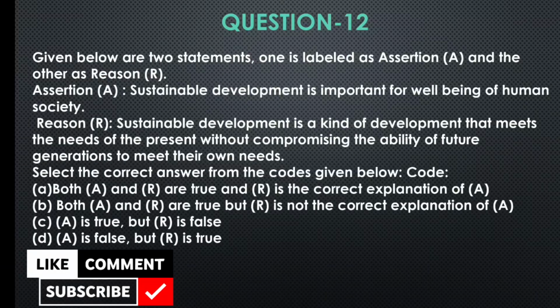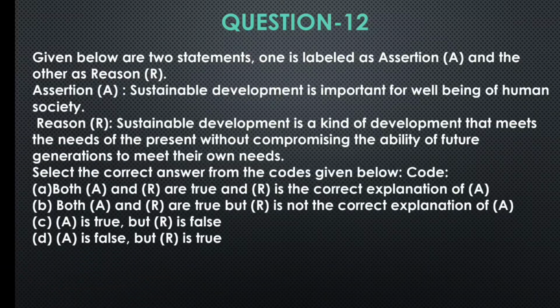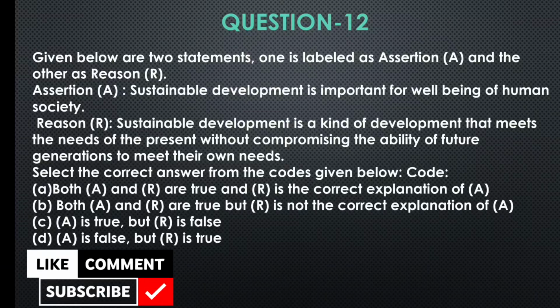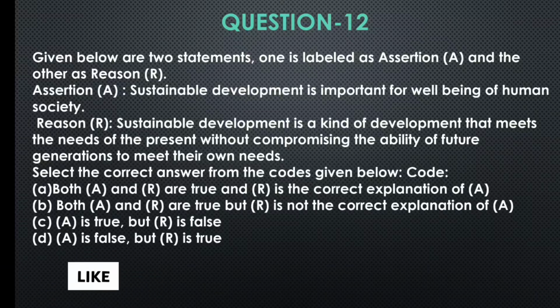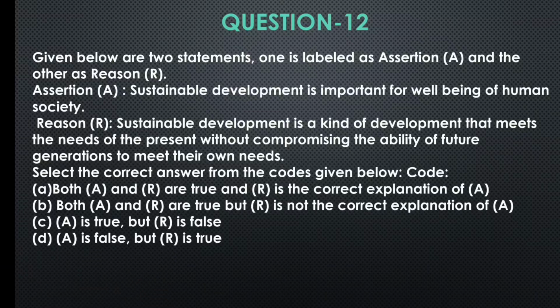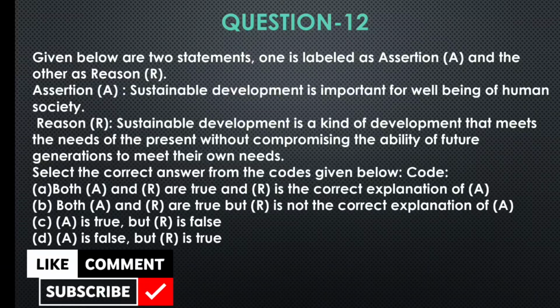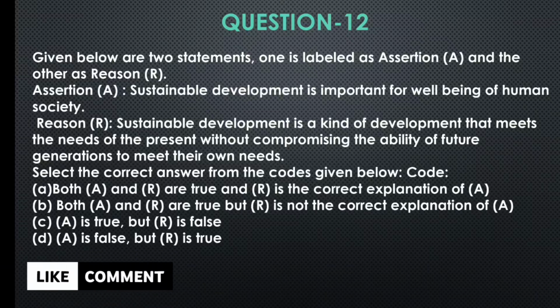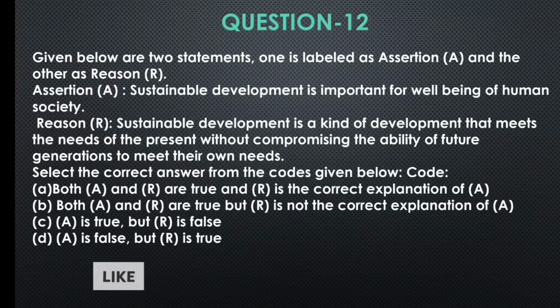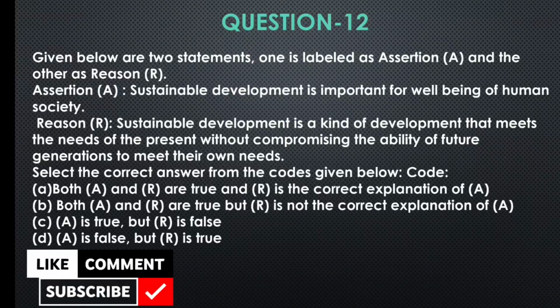Given below are two statements. One is labeled as assertion and other is as reason. Assertion: Sustainable development is important for well-being of human society. Reason: Sustainable development is a kind of development that meets the needs of present without compromising the ability of future generation to meet their own needs.